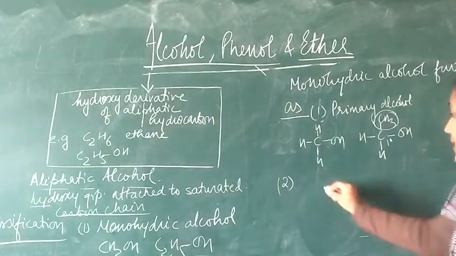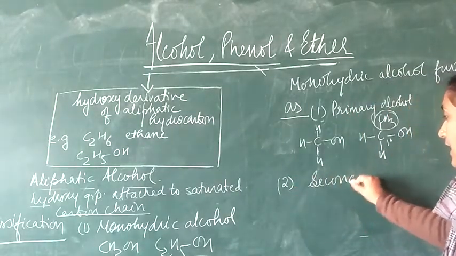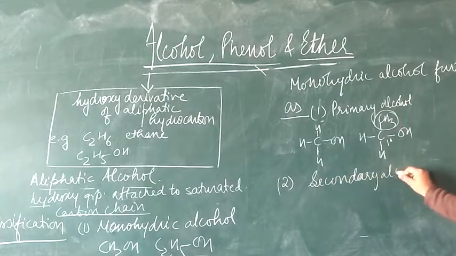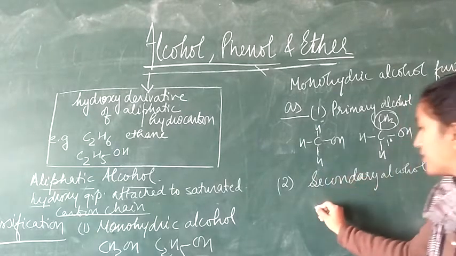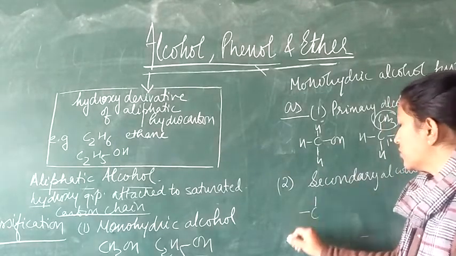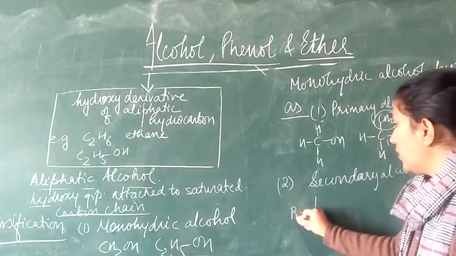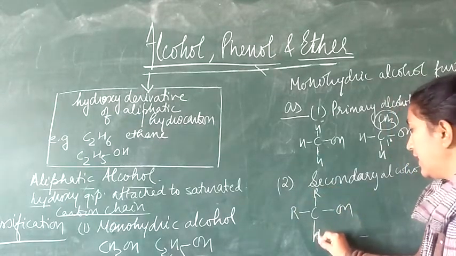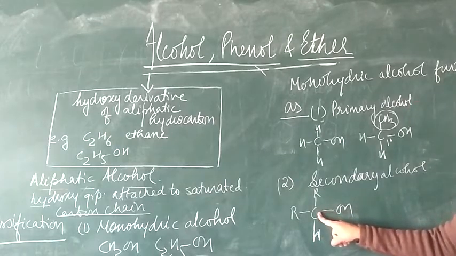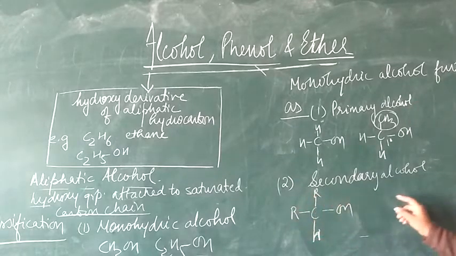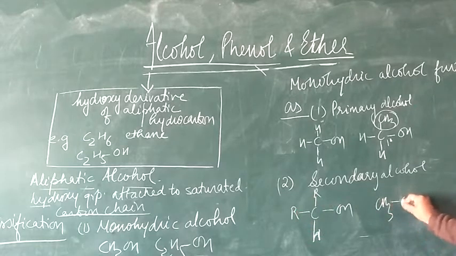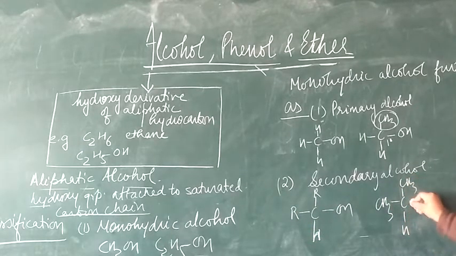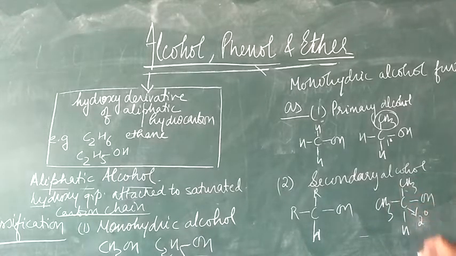Student, second is the secondary alcohol, where the hydroxy group is attached to the carbon atom which holds two alkyl groups. Right? You can see that the OH group is attached to the carbon atom which has two alkyl groups in it. We can take an example here, which is CH3CH(OH)CH3. So this is the secondary carbon, and hence it is a secondary alcohol.